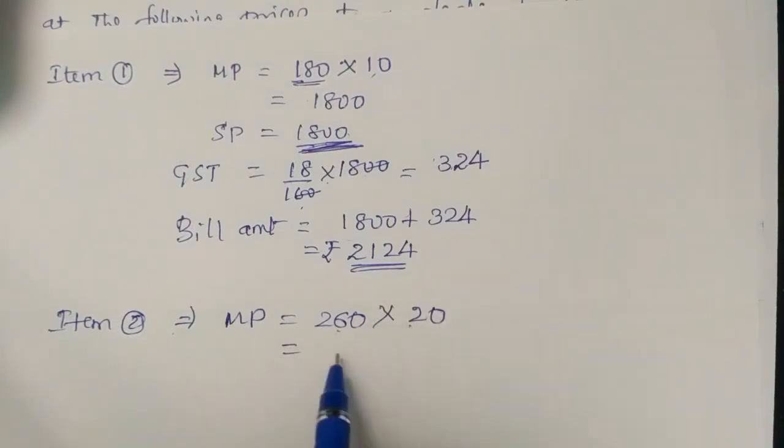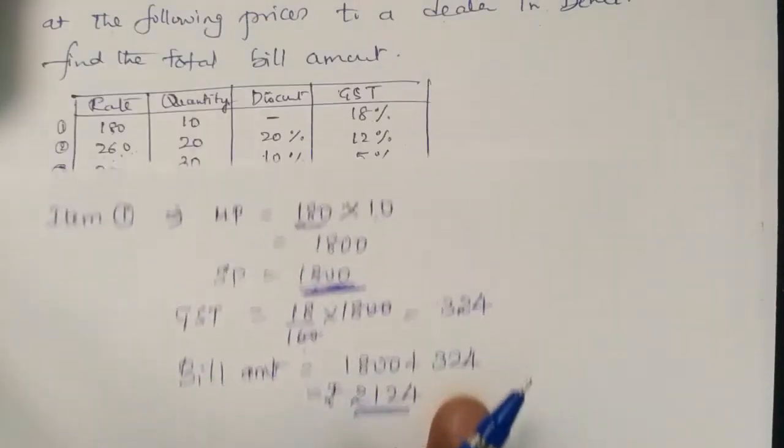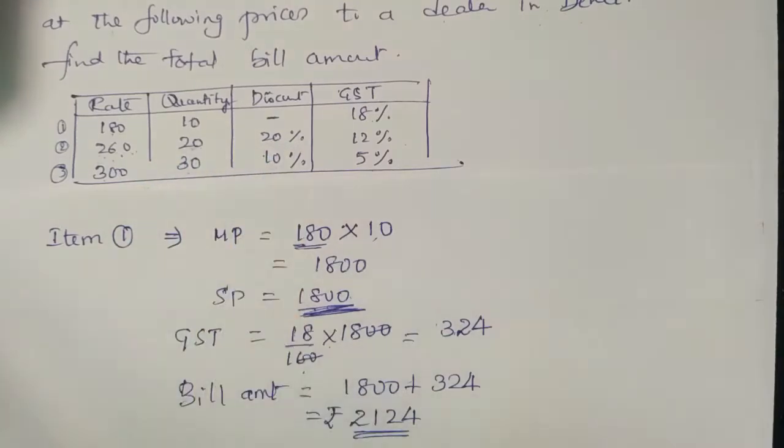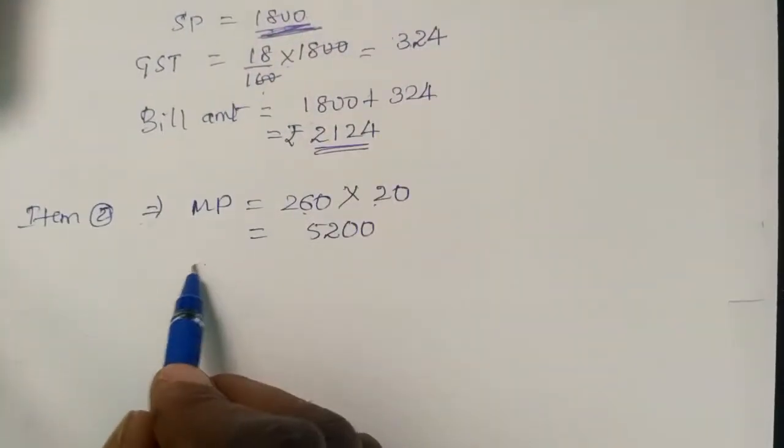So 26 into 2 is 52, and 00. So the market price is 5200. We will write the selling price. Before writing the selling price, check whether a discount is there or not. Yes, for this item a 20% discount is there. So the selling price is not the same, it reduces because he is giving a discount.